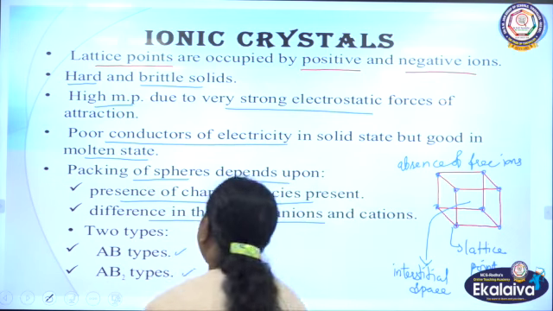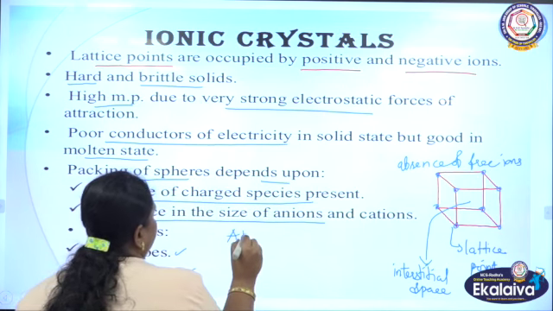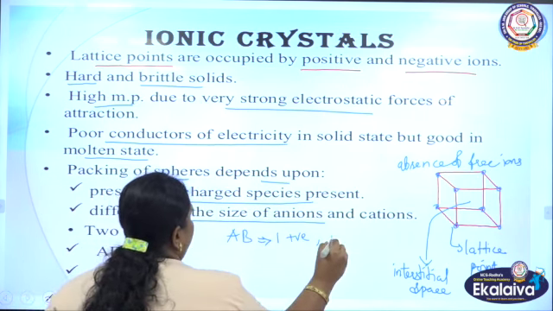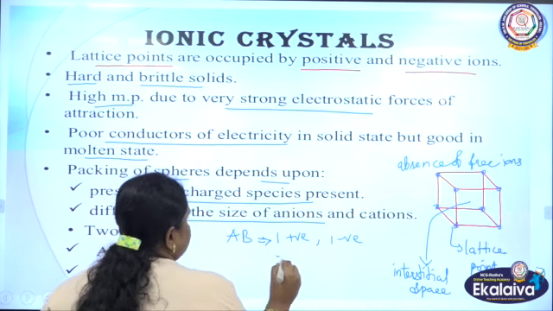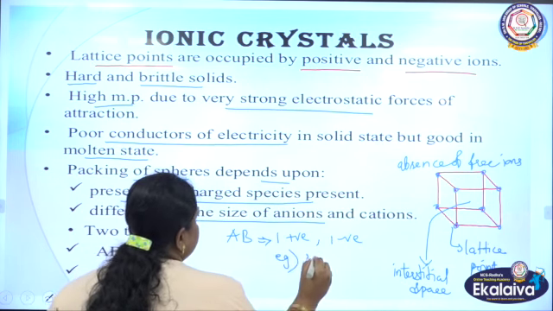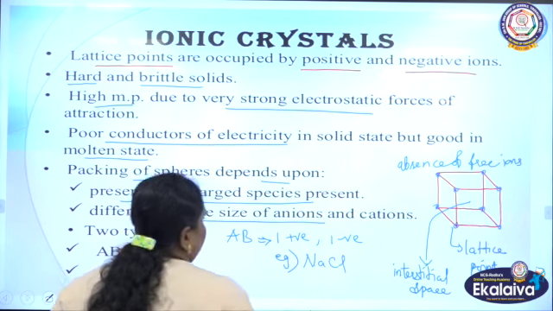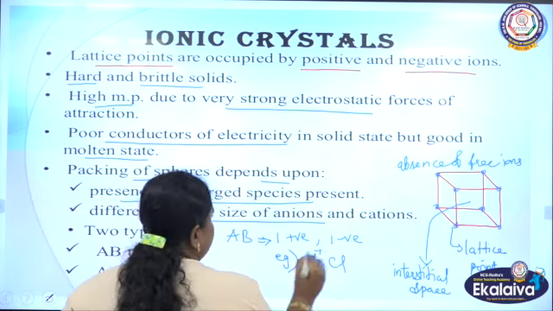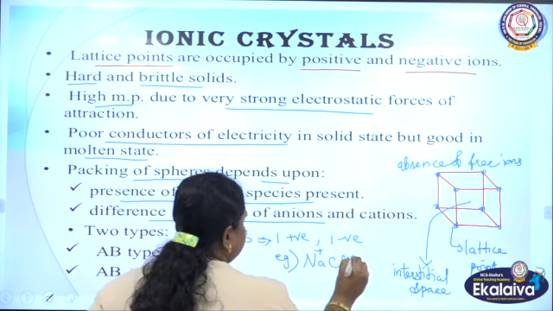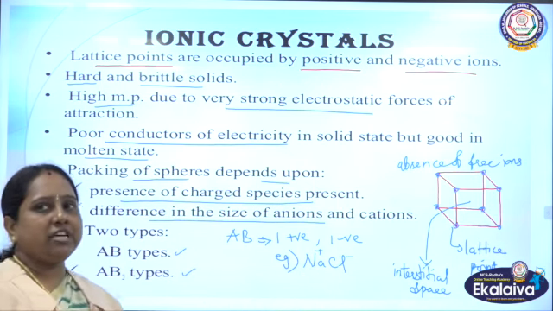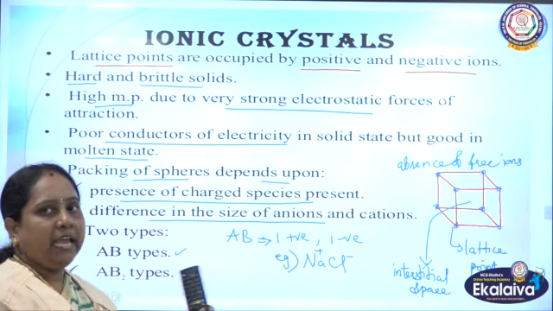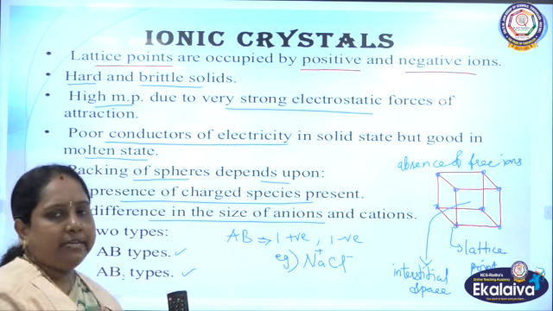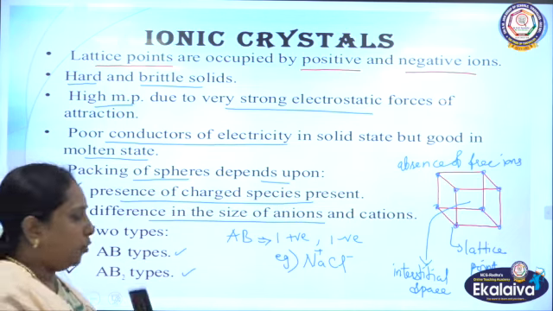which means in the case of AB type, there will be one positive charge and one negative charge. For example, the NaCl crystal. In NaCl, sodium is the positively charged species and chlorine the negatively charged species, both present in equal amounts. So in AB type, one positive and one negatively charged species are bonded together.